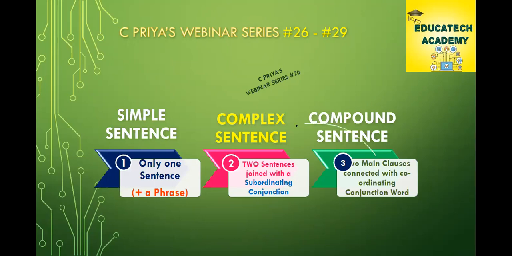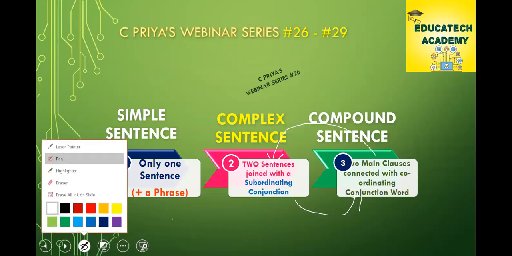Two main classes are nothing but two sentences, but there is a slight difference between complex and compound. Complex is connected with a subordinating conjunction, whereas the compound sentence is connected with a coordinating conjunction. Here I underline for your easy understanding.